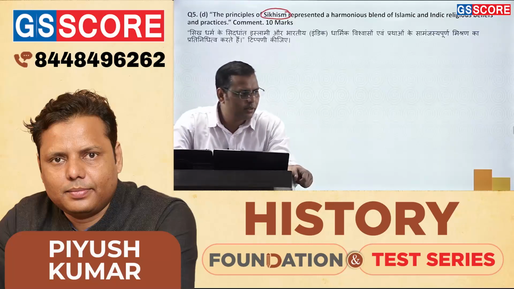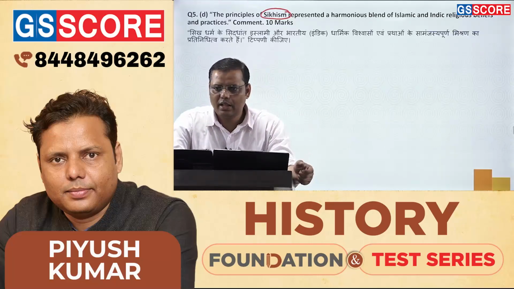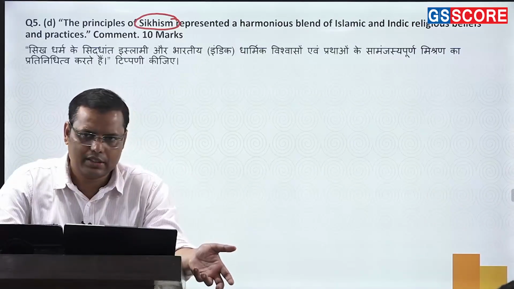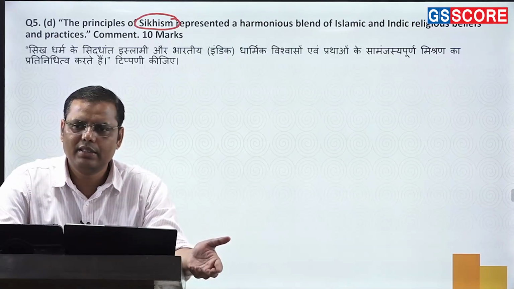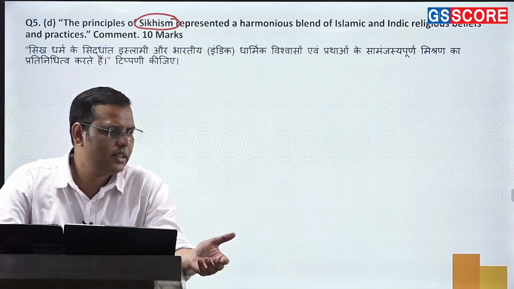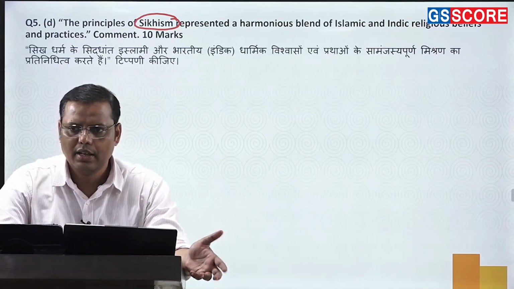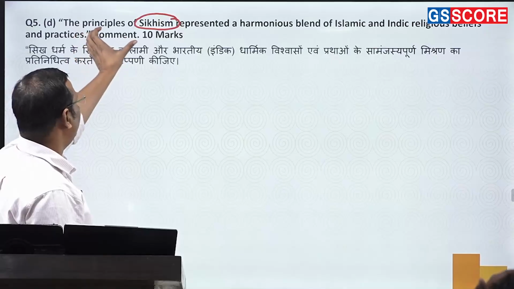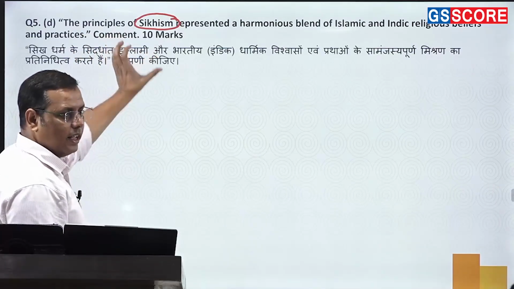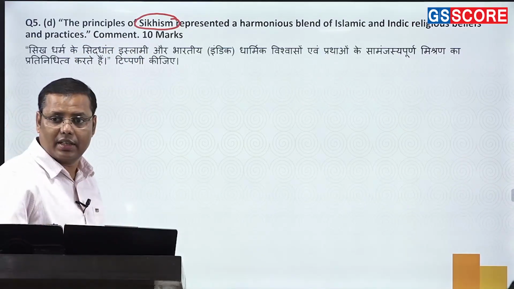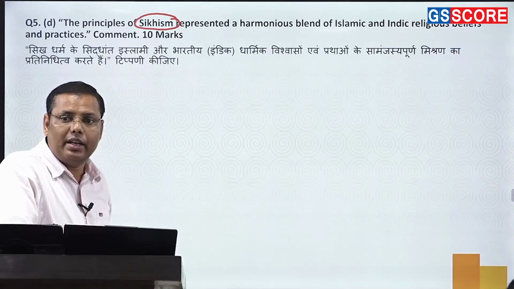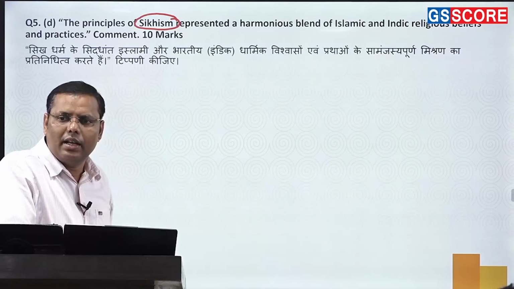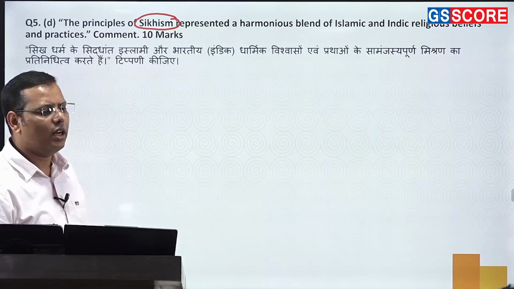Sikhism started with Guru Nanak towards the end of the 15th century, but it did not convert into a religion in the 15th or 16th century. Later, in the 16th and 17th century, it started converting into a religion. So you'll be writing how Sikhism converts into a religion. Guru Nanak never laid the foundation of Sikhism as a religion, though he is considered its founder. Rather, he was precisely a social reformer.